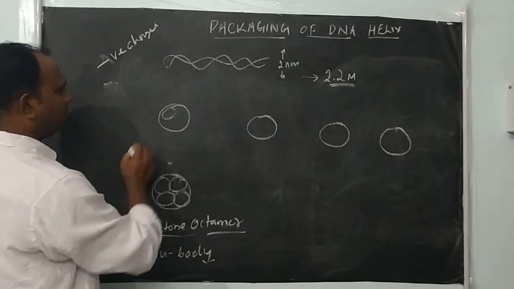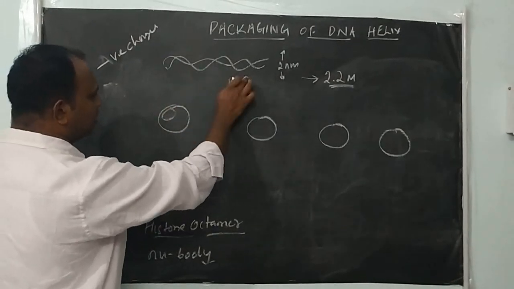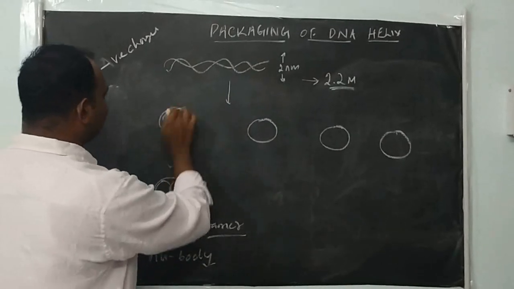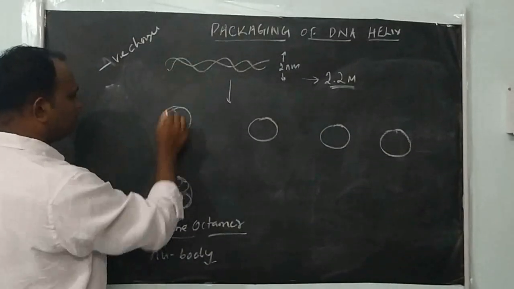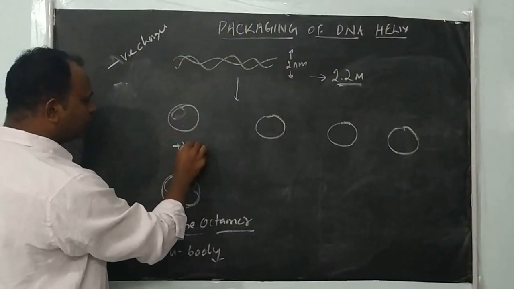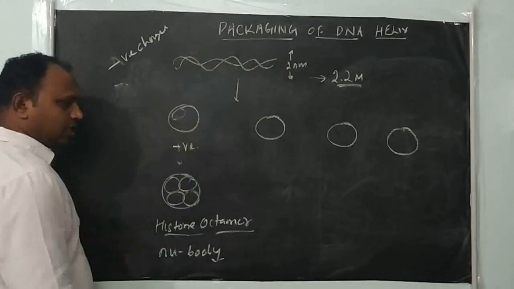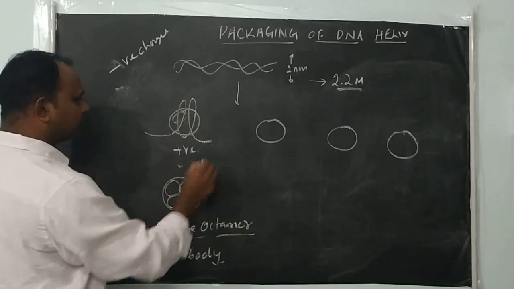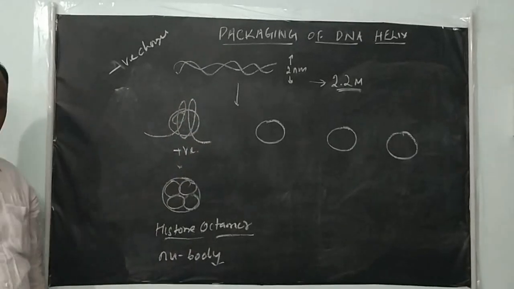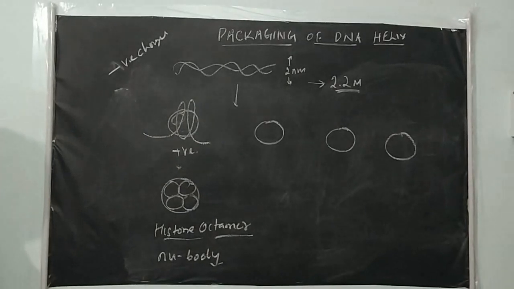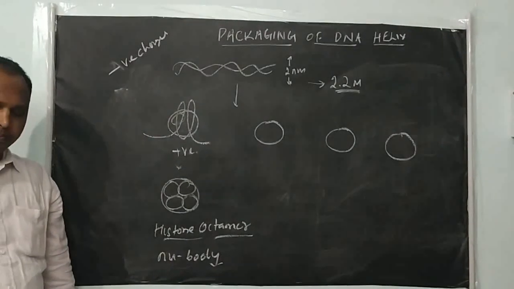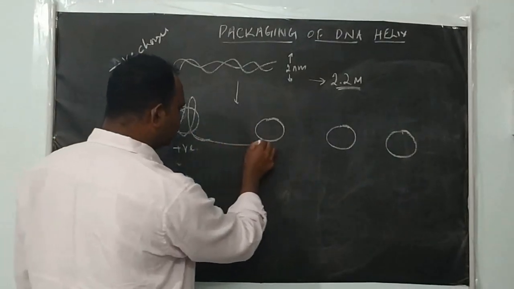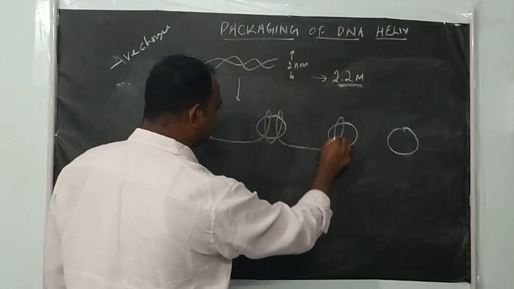Now the DNA is negatively charged and the histone octamers are positively charged. The negatively charged DNA molecule wraps around the positively charged histone octamer for 2 turns.